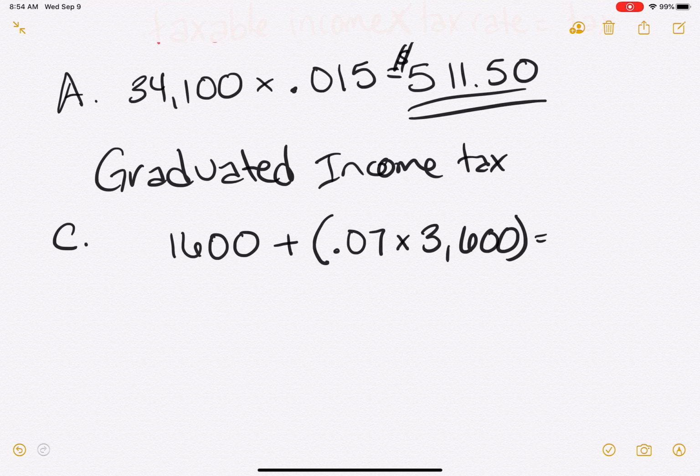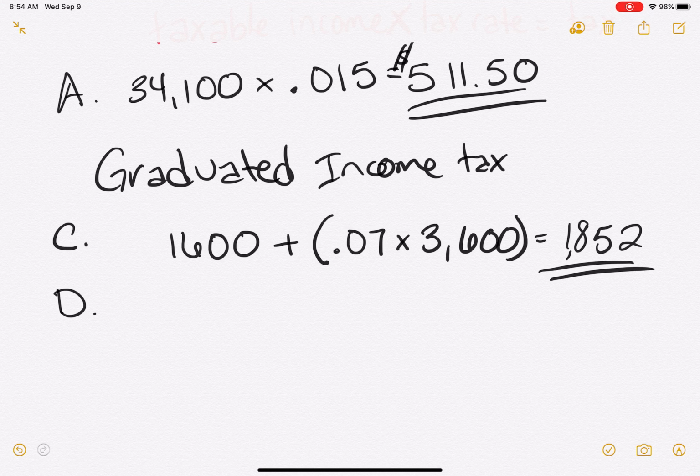Plus 1,852. Okay, it's not terrible. It's not the worst table. It just looks intimidating the first time, I think. Okay, let's look at D, and then we'll do one more.